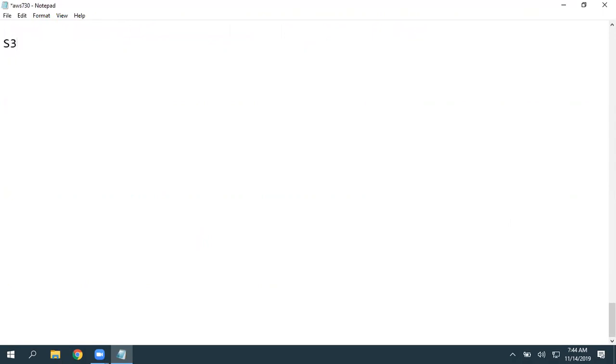So S3 stands for Simple Storage Service. Again, one quick thing, guys, classroom mainly. So if you miss any session on IAM, you really no need to worry. This is a completely new module, the storage module. So keep that aside. If you miss something, you can continue with S3.